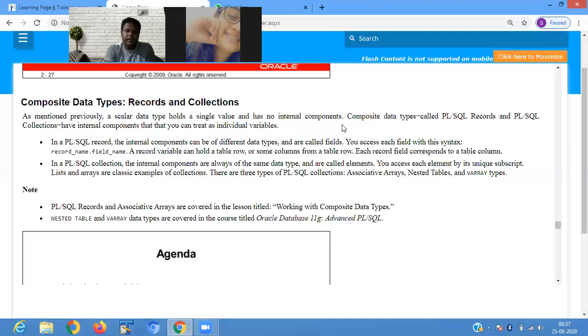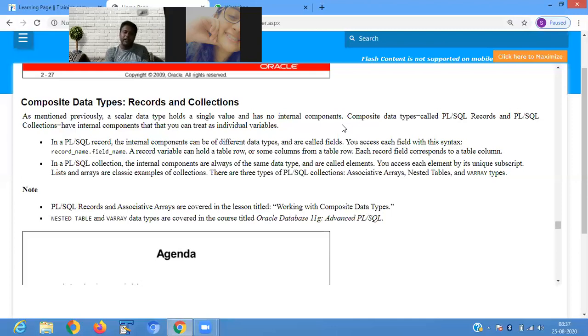In a PL/SQL record, the internal components can be of different data types. It is called a field. You can access each field with this syntax. In a collection, it is having its own internal data type.